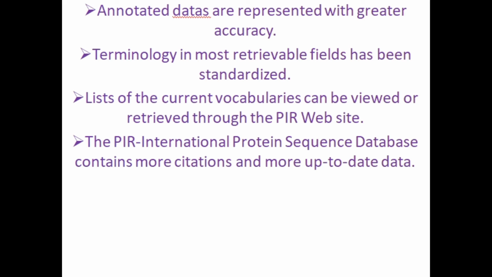Next, annotated data. It provides annotated data with high accuracy. Also, the terminology and the retrievable fields are standardized.